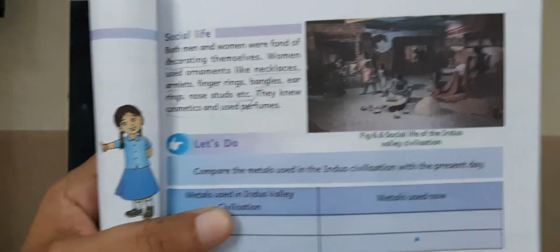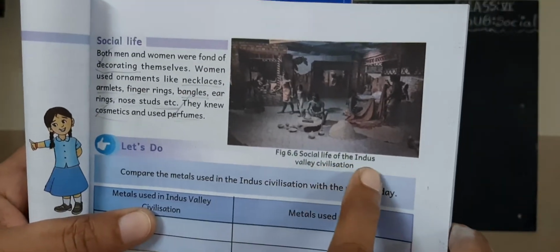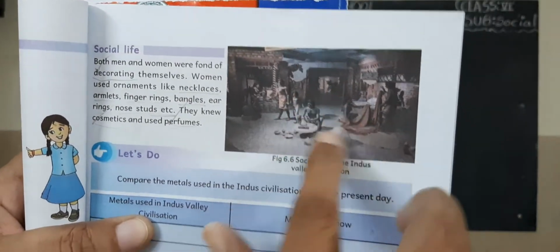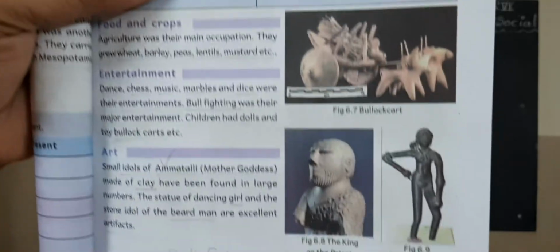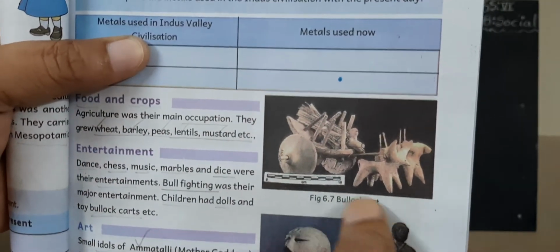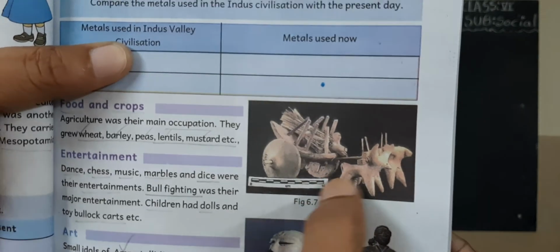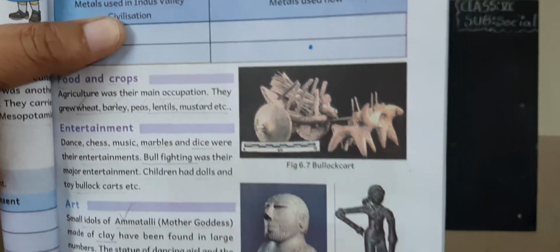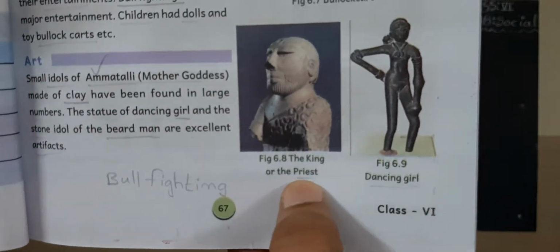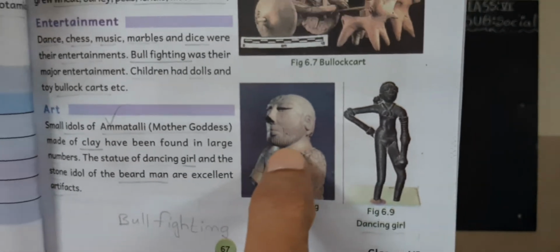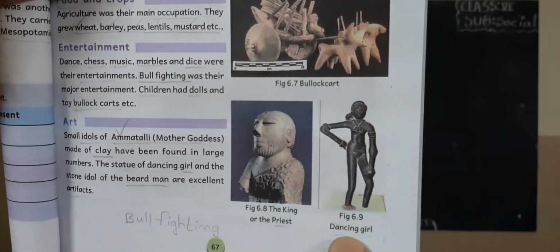Children, now look, this is the social life of the Indus Valley civilization. Now look at the toys, bullock cart. Children used to play with these toys. The king priest, look at the bearded man here. Next here, dancing girl.